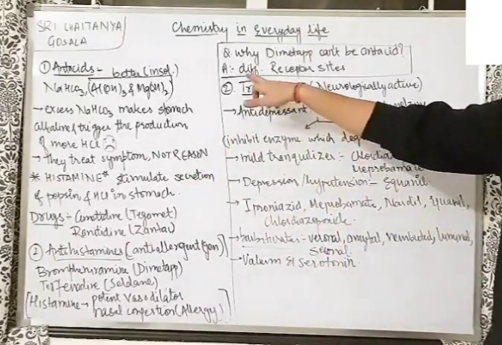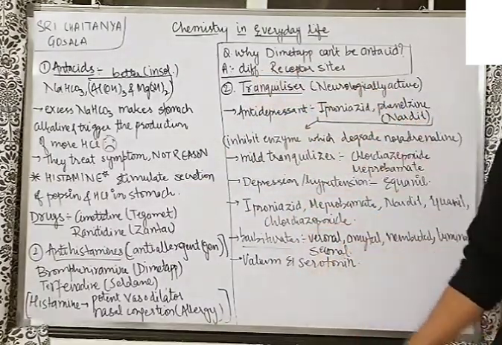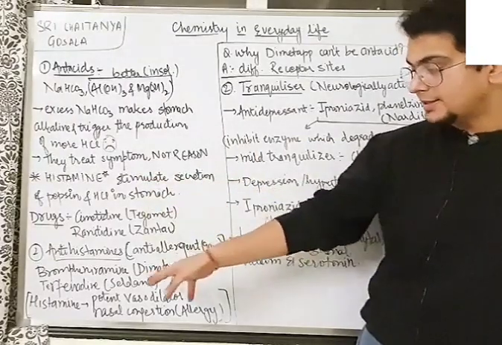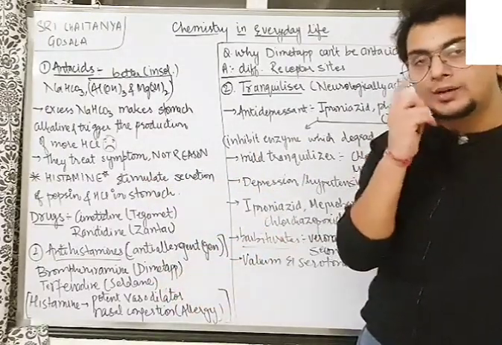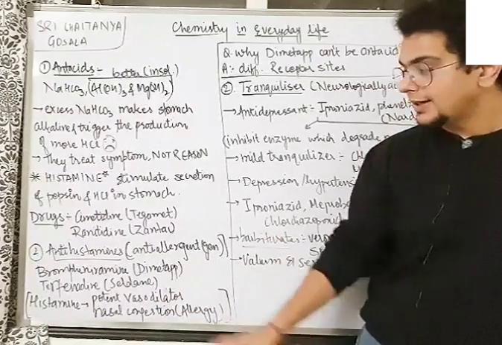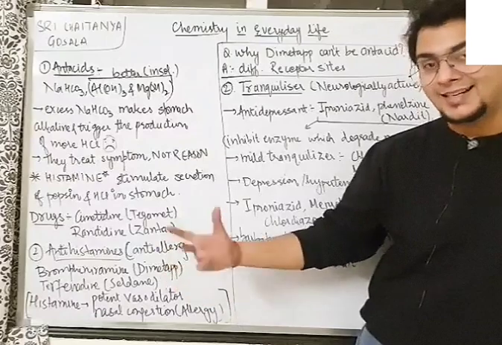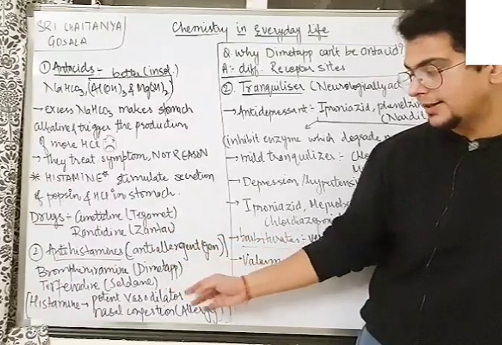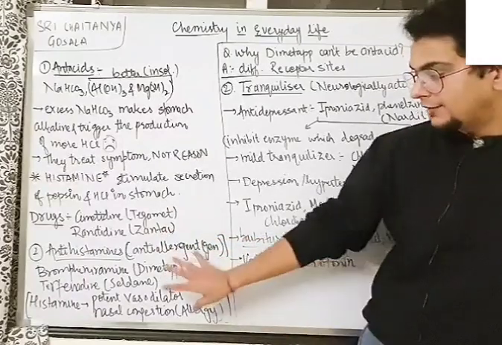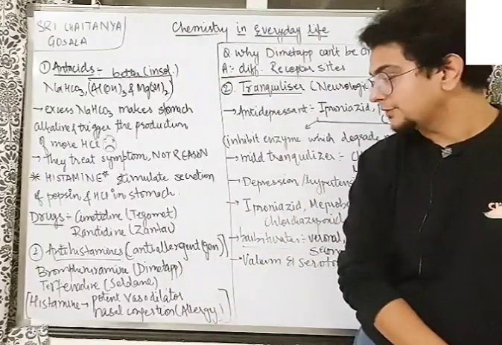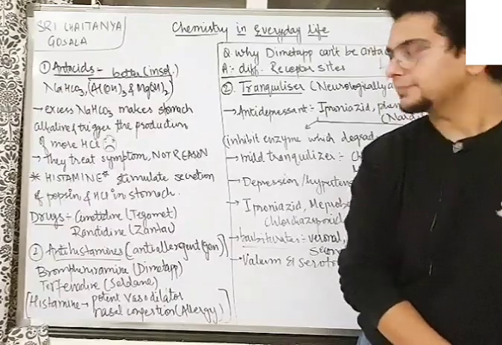The answer is very simple: there are two different receptor sites. At receptor A, pepsin and HCl will come. The same histamine at receptor B will cause nasal congestion. So for treating nasal congestion, anti-allergen drugs, antihistamines like Seldane and Dimetapp, are required, but they will not be able to function for acidity because the receptor site is different in the stomach for generating HCl and pepsin.